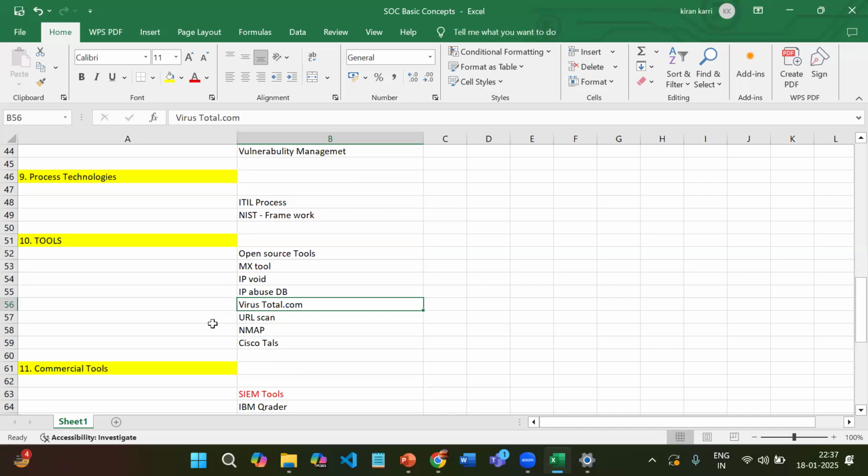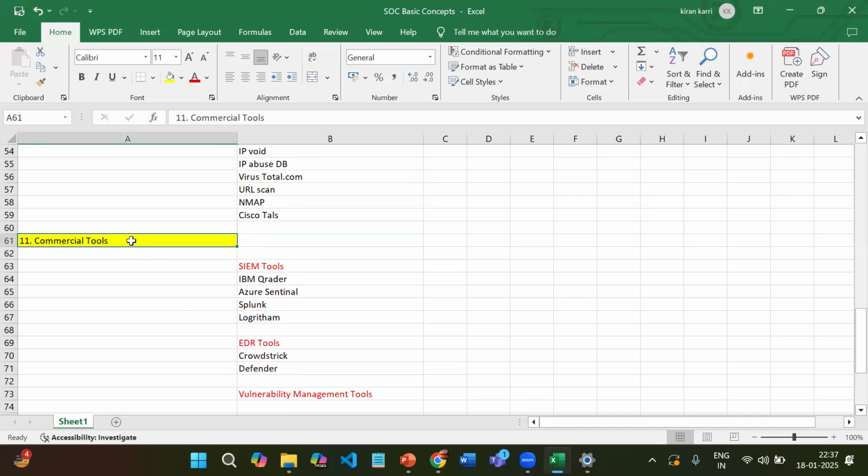Okay. Then coming to the commercial tools. Commercial tools means we have to pay money and only then can we use them. Companies buy them from the vendors and use them on the company side. Coming to SIEM tools, security event management tools like IBM QRadar, Azure Sentinel, Splunk, and LogRhythm. These are the trending tools in the market nowadays. We have to know about the commercial tools. To work as a cybersecurity analyst, you have to know at least two tools, like Splunk or IBM QRadar, whatever it may be.